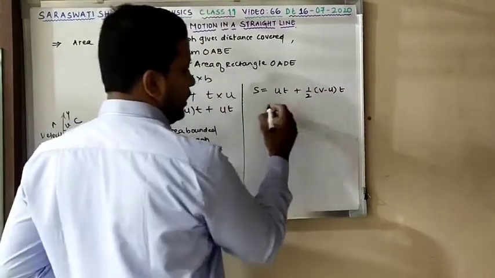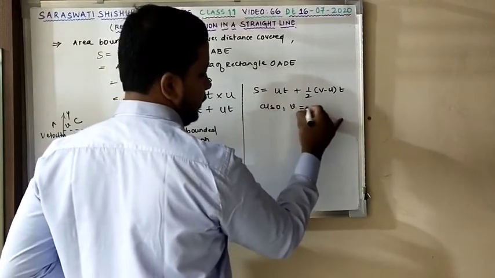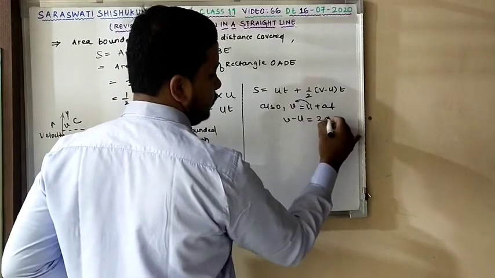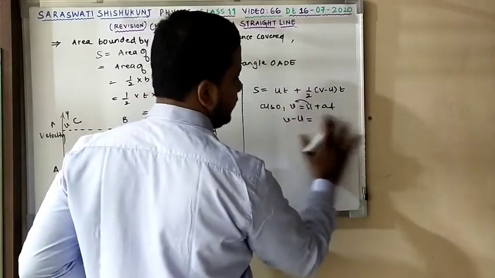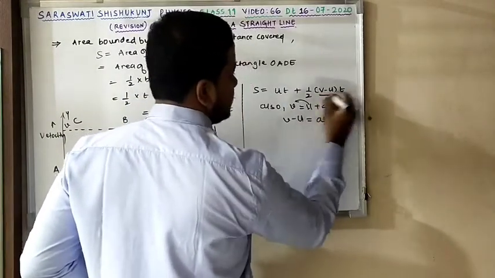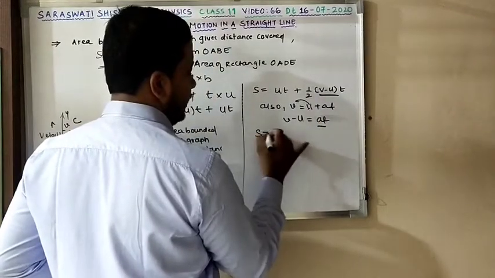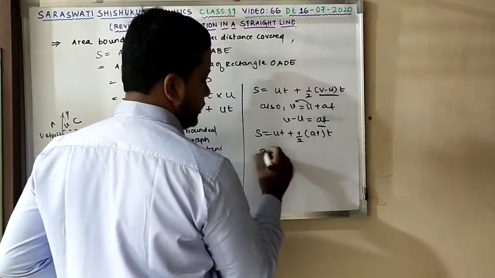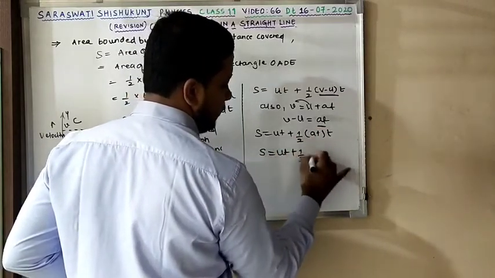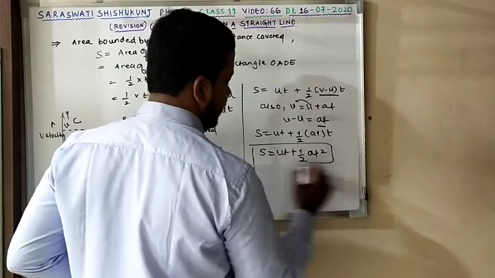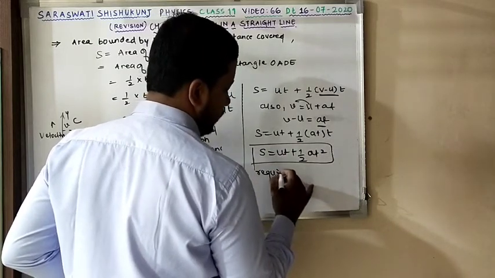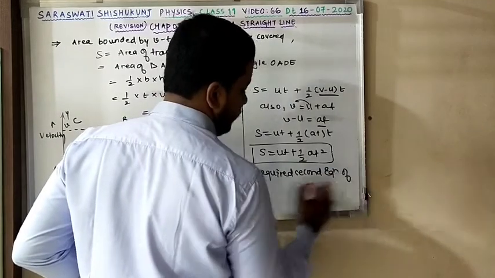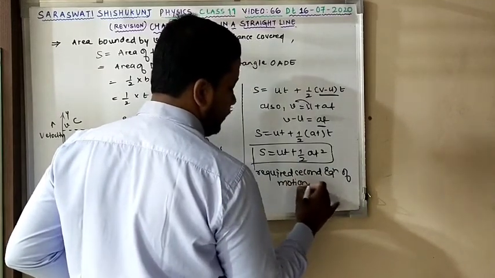Is this clear? Now we also have the equation v is equal to u plus at. From that, if I send this to the other side, v minus u is equal to at. Yes or no? Instead of v minus u, I will put at. So I can write s is equal to ut plus half at into t. So my equation is s is equal to ut plus half at square. This is nothing but my required second equation of motion. Is this clear?